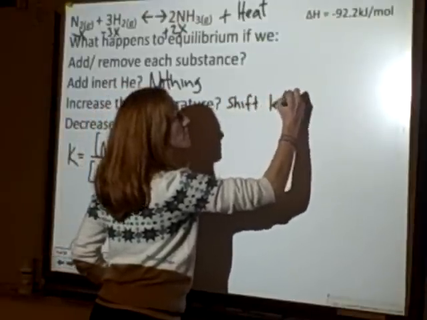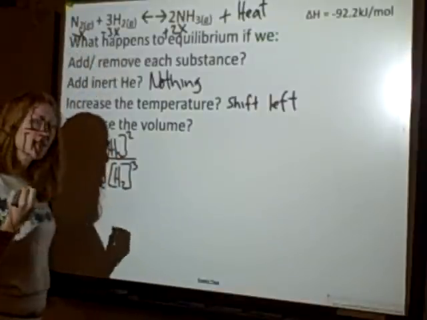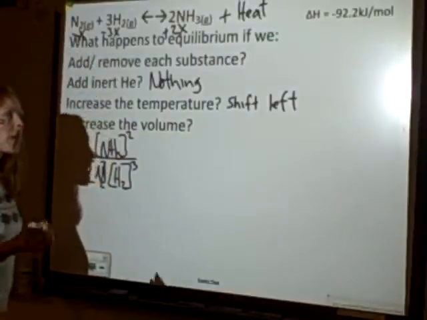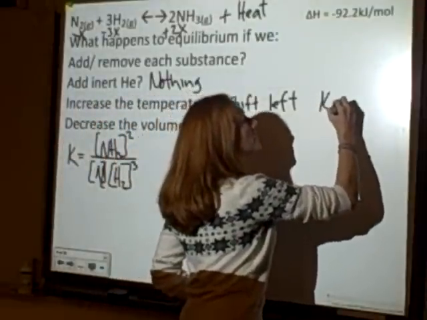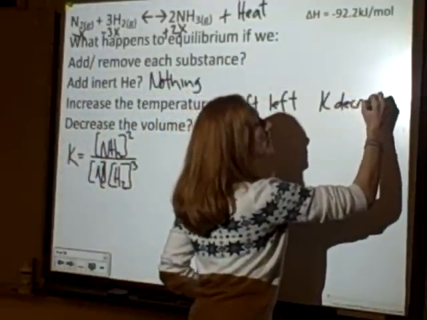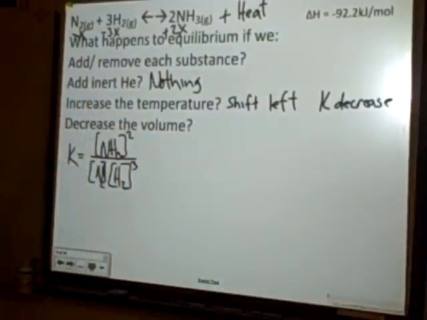I'm shifting left to reestablish equilibrium, so some of the products turn into reactants. And since I'm losing products and I'm gaining reactants, I know that K is going to decrease. So this is true for any exothermic reaction. As you increase the temperature, you decrease the K. Now let's look at volume.